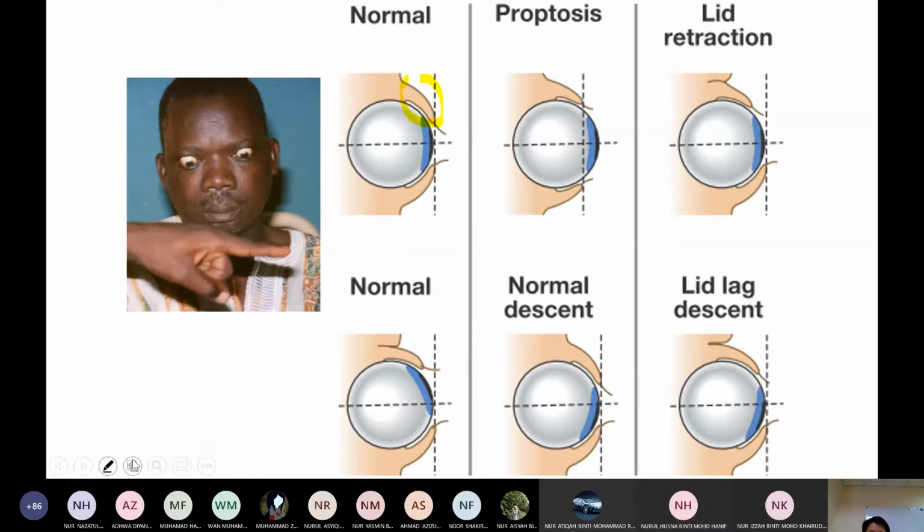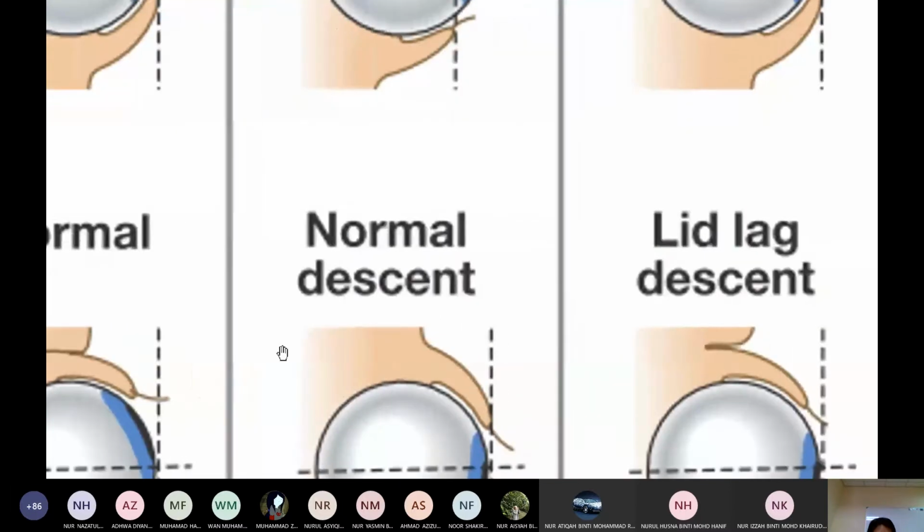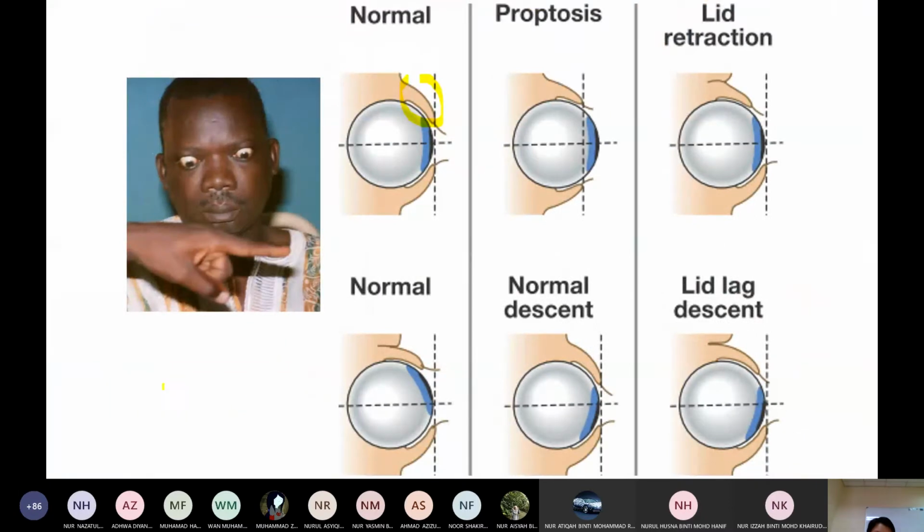Okay, proptosis means this is the eye, and proptosis means like this. This is the eyeball, and here there is a clear space, here down, a clear space. This is proptosis. Normally a normal person's eye is like this, right? The whole eye is filled with the eyeball. But proptosis means there is a clear space, and you can see the cornea up and below. So this is proptosis. Lid retraction is superior tarsal muscle retraction here.